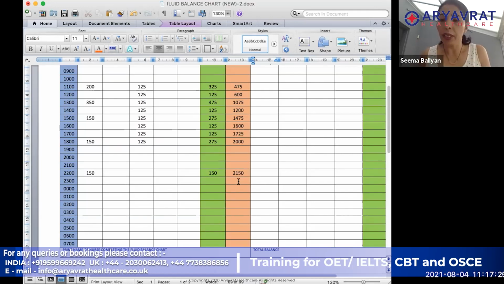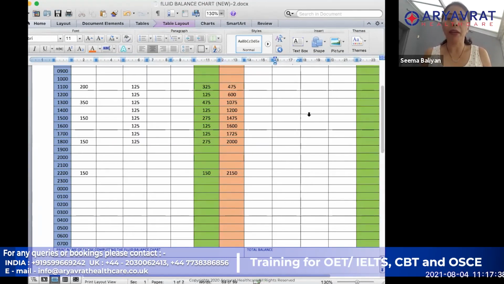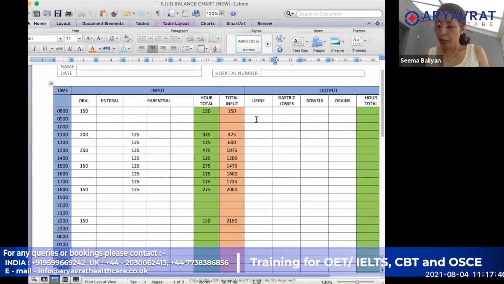Everyone understood it till here? Now I'm going to look at my output. In my question, we are going to complete the output in the same manner. It says that urine output at 8 o'clock was 180 ml, so I can put 180 ml. Again, he urinated at 1300 hours, which is 260.